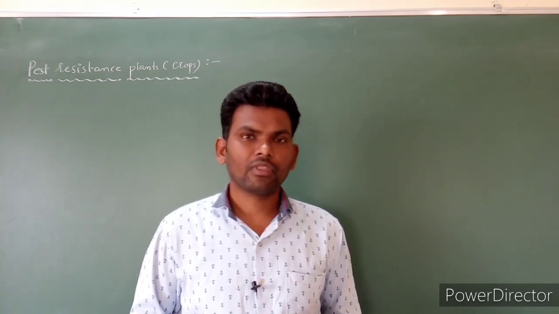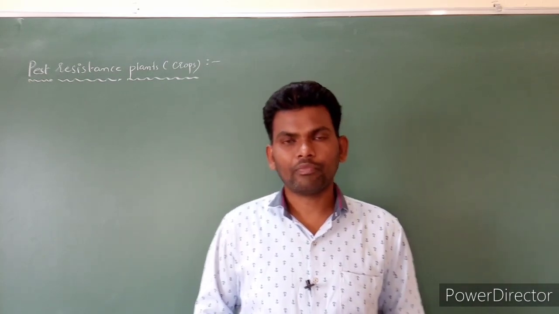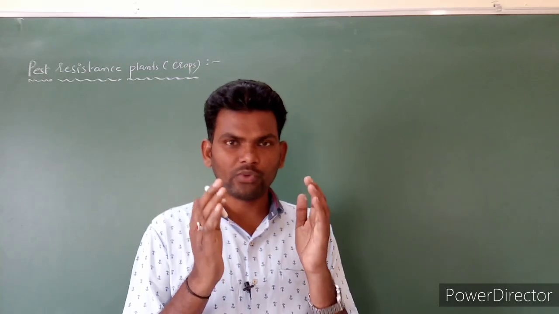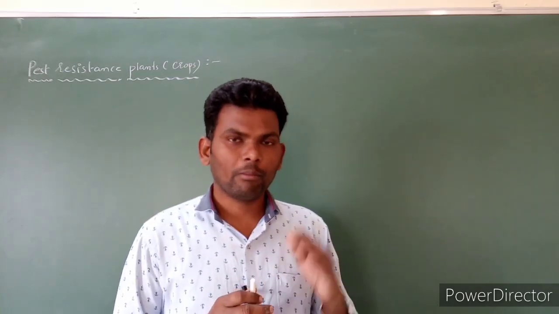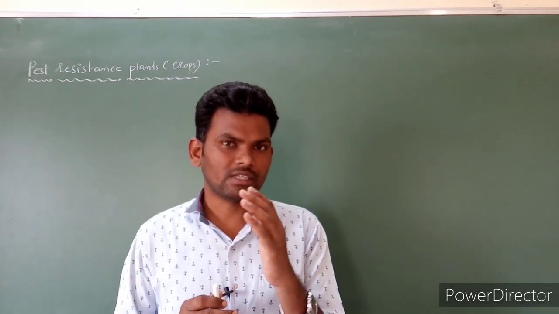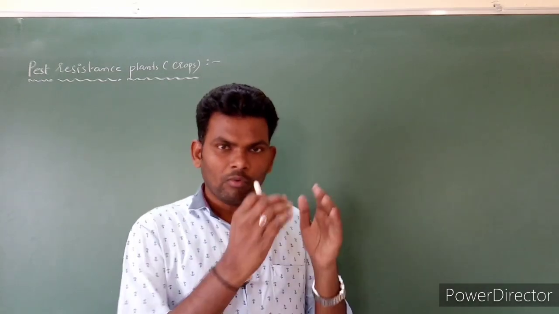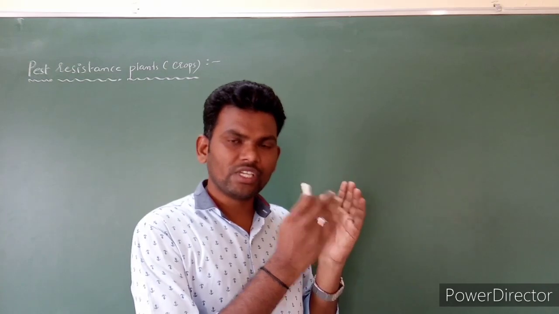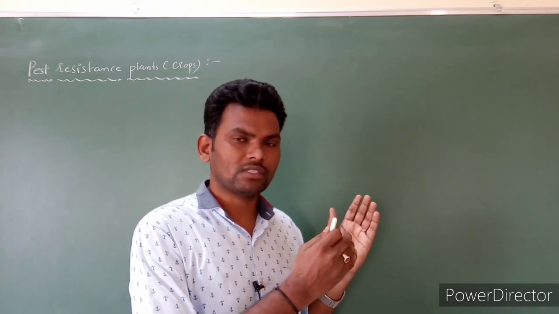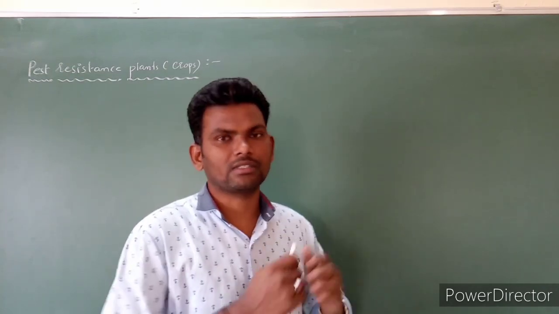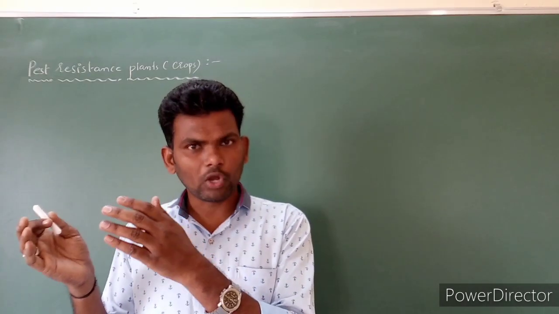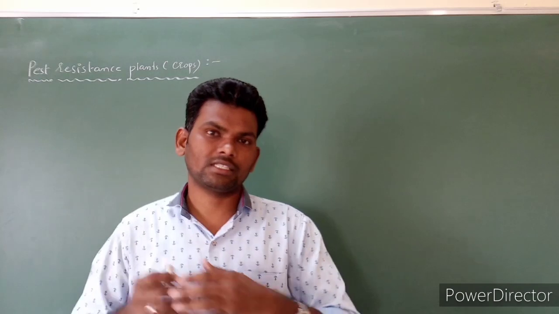BT cotton. The concept is, by using genetic engineering, BT actually is one bacteria, Bacillus thuringiensis. By using genetic engineering, we isolate the genes from Bacillus thuringiensis with the help of restriction endonuclease enzyme, and it is ligated into the cotton plant with the help of ligase enzyme.